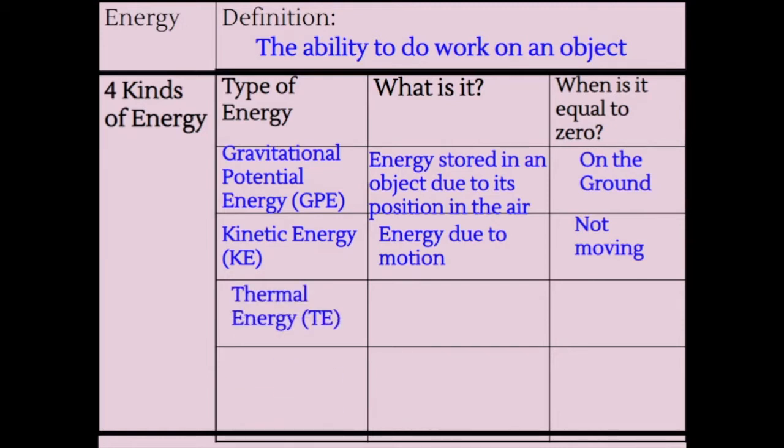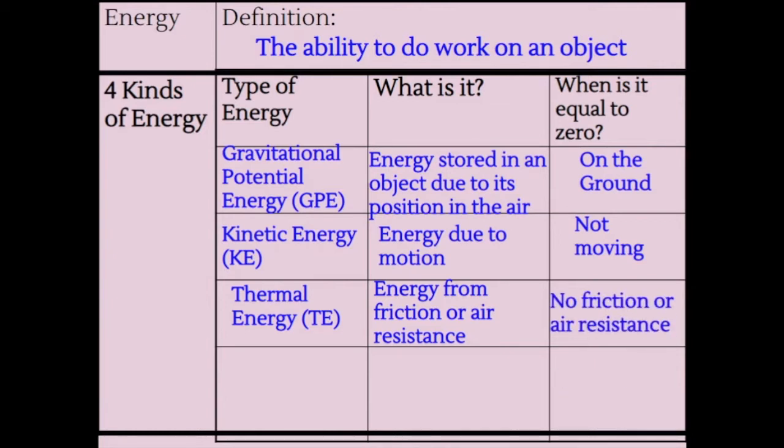The next one is thermal energy. And thermal energy is the energy from friction or air resistance. Another way people define thermal energy is that it is the energy that is lost. So energy that we can't get back. When is that equal to 0? Well, if we're not losing any energy. And we wouldn't lose any if there wasn't any friction or air resistance. There's other ways that we lose energy too, but we're not going to talk about that in this class.